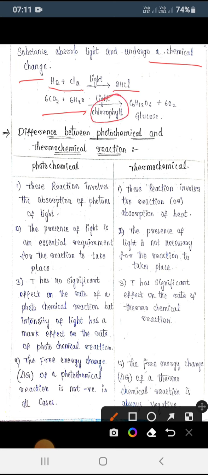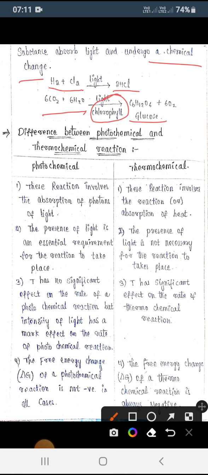In the presence of light and chlorophyll it forms carbohydrate. When radiations pass and give chemical reactions, that one we call the photochemical process. So this is photophysical and photochemical process.